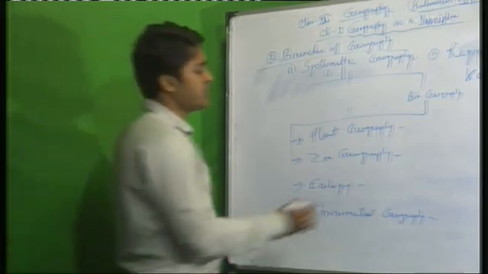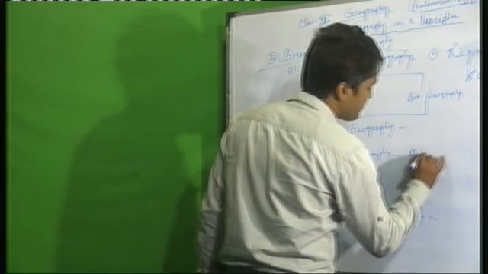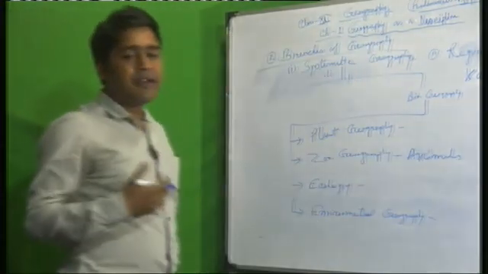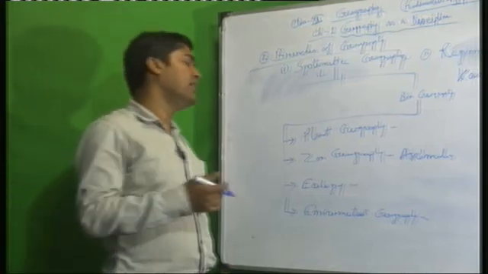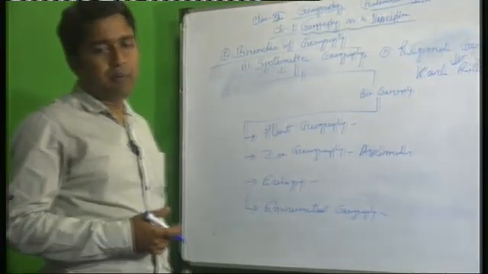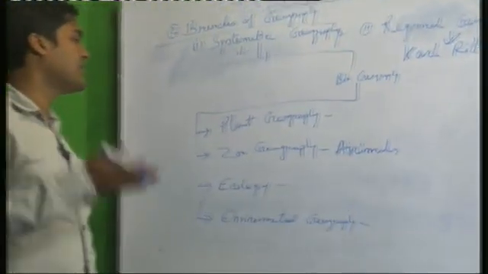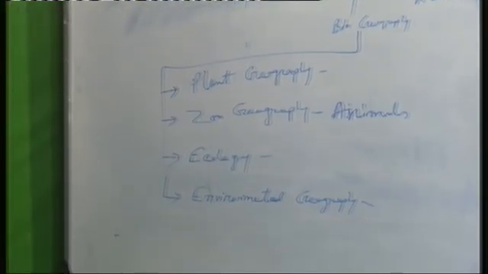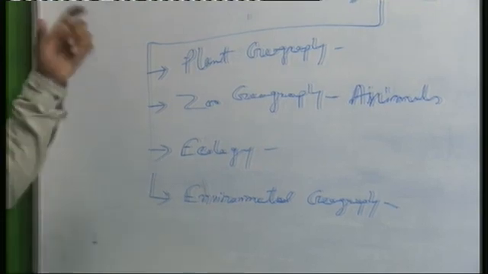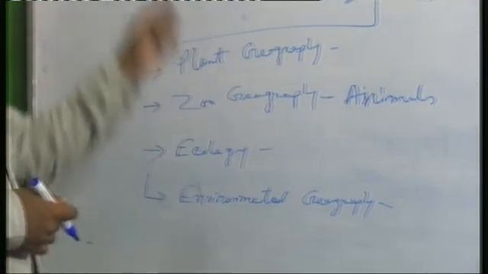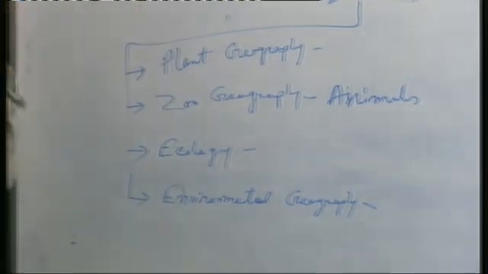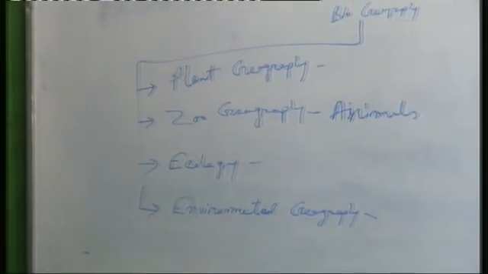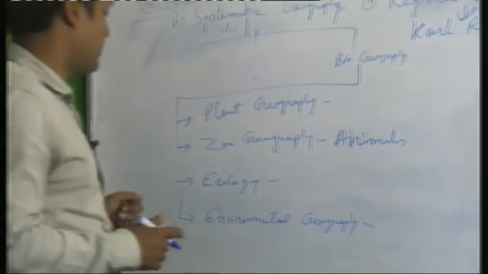Zoogeography means it is related with animals. Different types of animals are found in different parts of the world. Obviously this differentiation also depends on the variation of natural environment or climate. So that's why plant geography and zoogeography are part of biogeography, and also plants and animals, their relationship with the environment. This is the most important part.